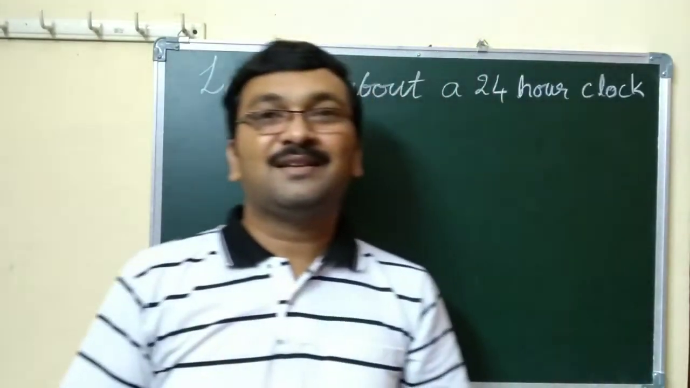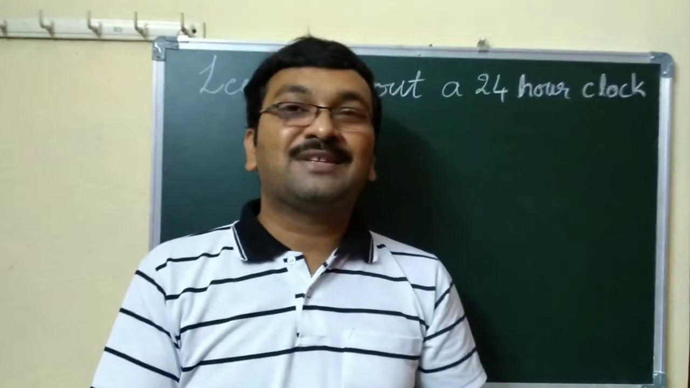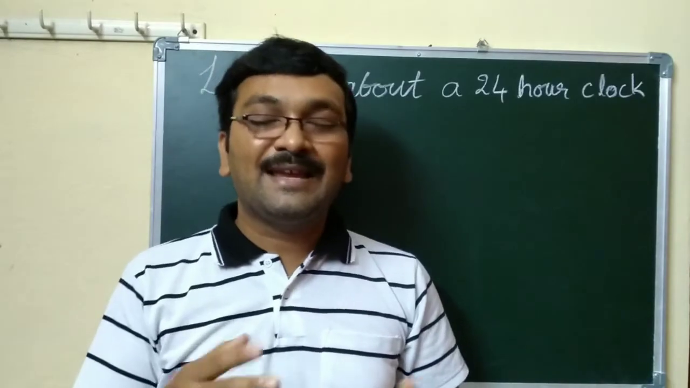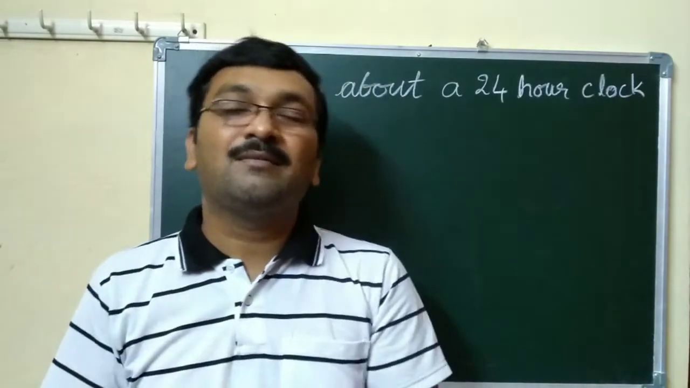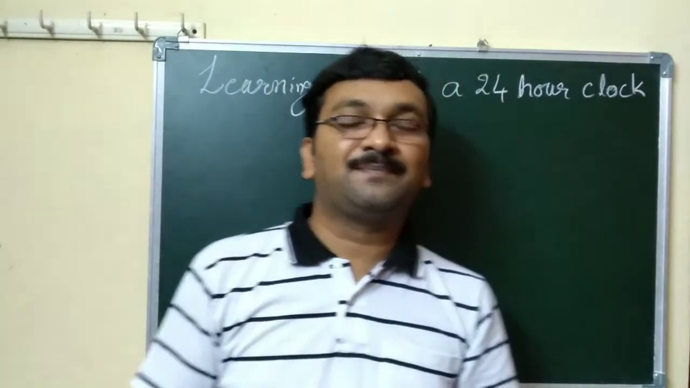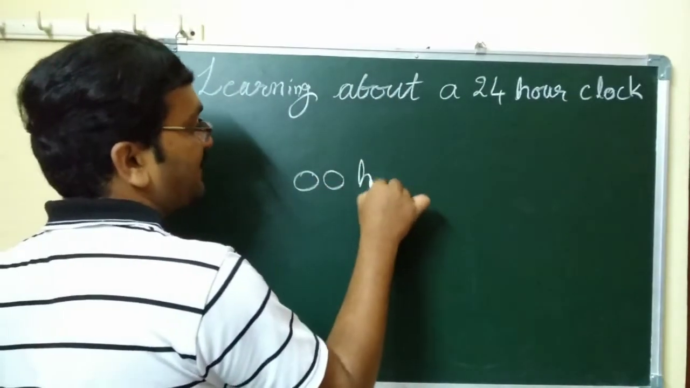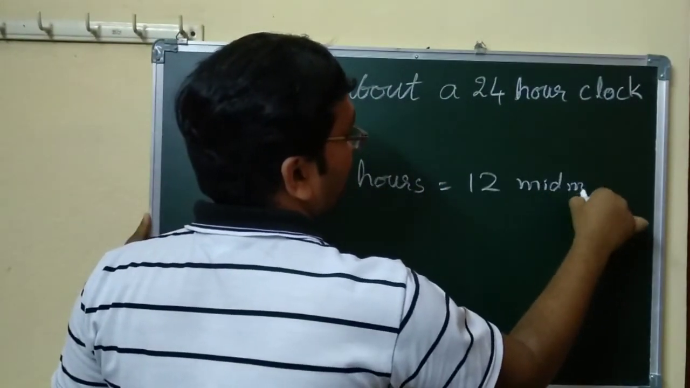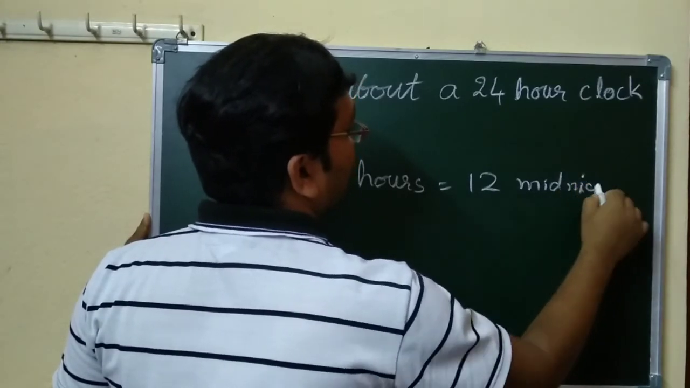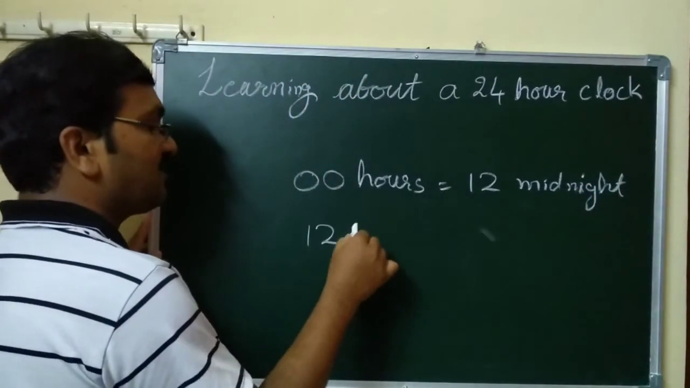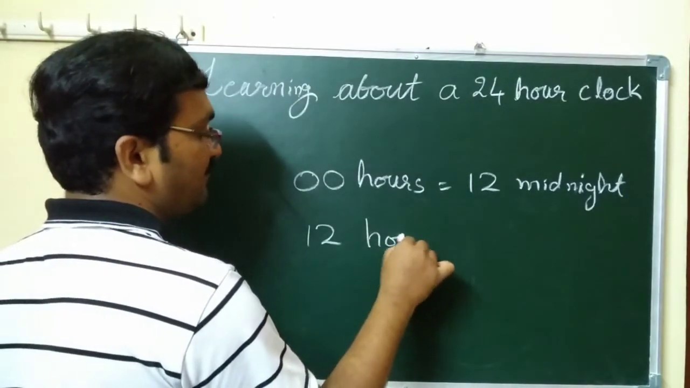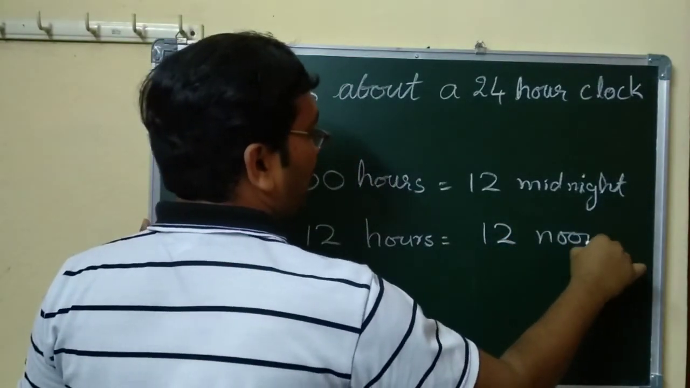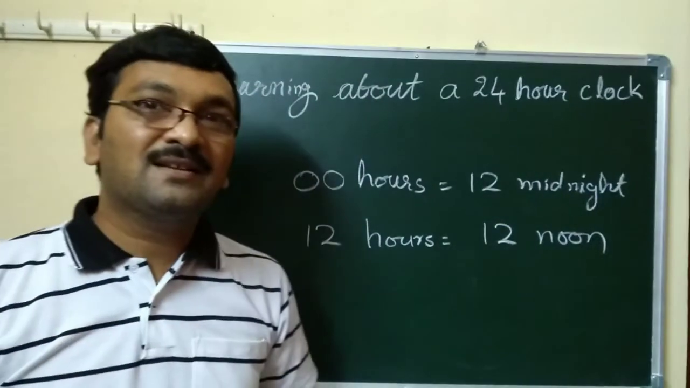I think everybody knows this. When you write 3 o'clock, you write AM or PM. AM means anti-meridian, early morning, and PM means post-meridian. Everybody must remember: if anybody says 00 hours, that is 12 midnight. If I write 12 hours, this is 12 noon, in a 24 hour clock.